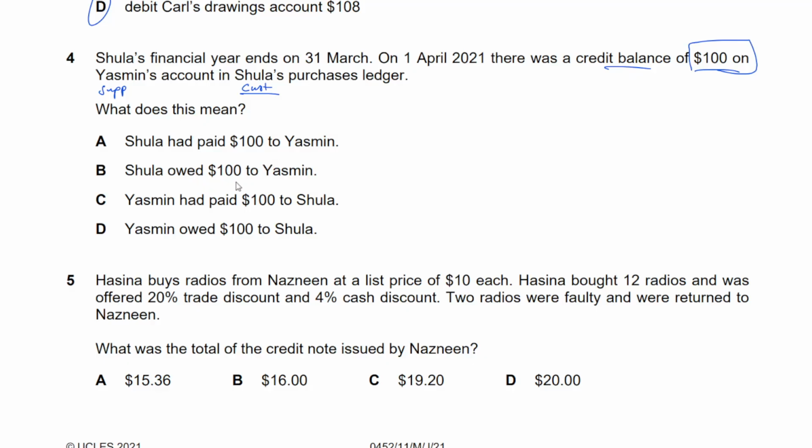Shula owed 100 to Yasmin. That sounds right to me because, again, Shula is the customer. The credit balance from Shula's perspective means a liability. All the liabilities have credit balances. Shula owed $100. That's correct, actually. Yasmin had paid? No, it's not about payment. The balance is not payment, right? Yasmin owed? Why would Yasmin owe as a supplier? You see now, just by defining the relationship, you can tell what the answer is, can't you? Of course, in a normal case, a customer would owe the supplier, right?